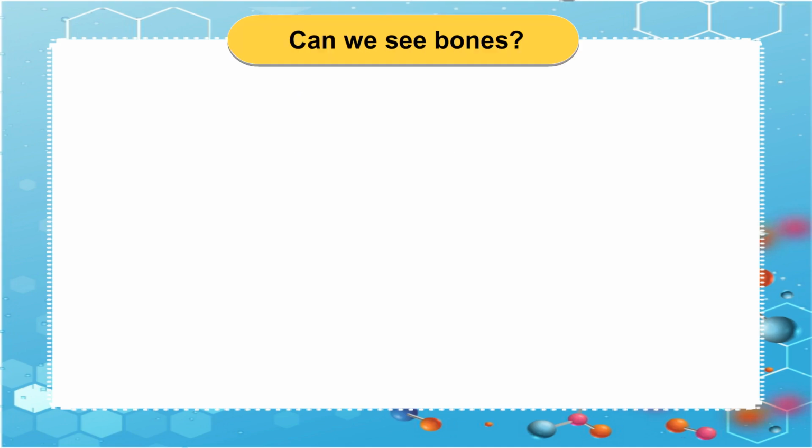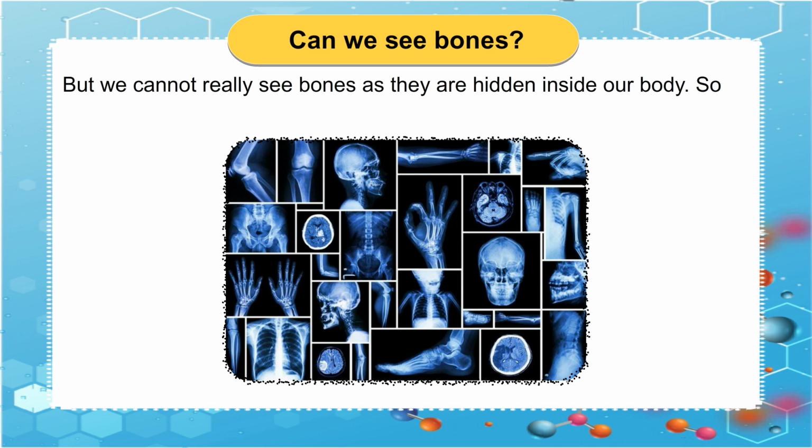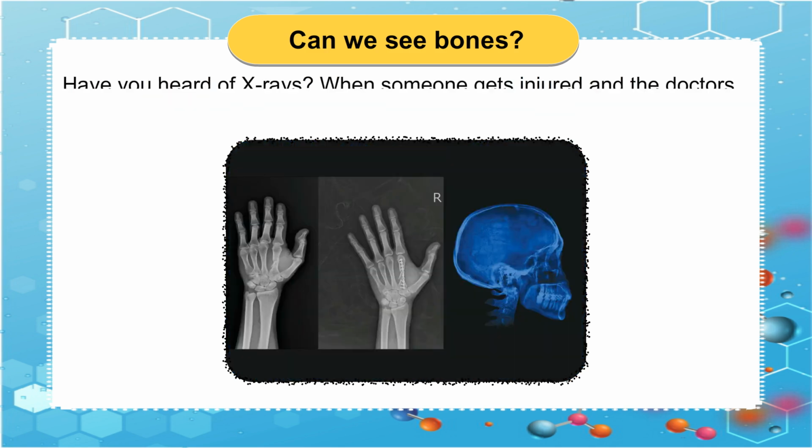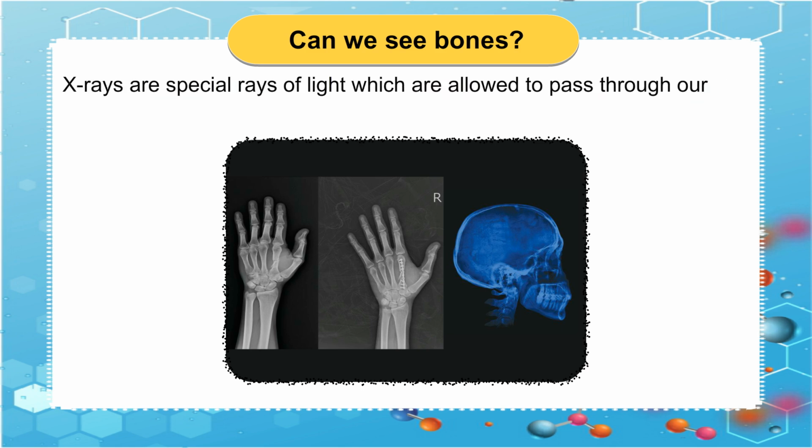Can we see bones? So far, we have learnt about the complete skeletal system, bones and joints. But we cannot really see bones as they are hidden inside our body. So how do we get so much information about them? Have you heard of X-rays? When someone gets injured and the doctors want to check their bones, they do an X-ray scan. X-rays are special rays of light which are allowed to pass through our body for a very small time, less than a second.